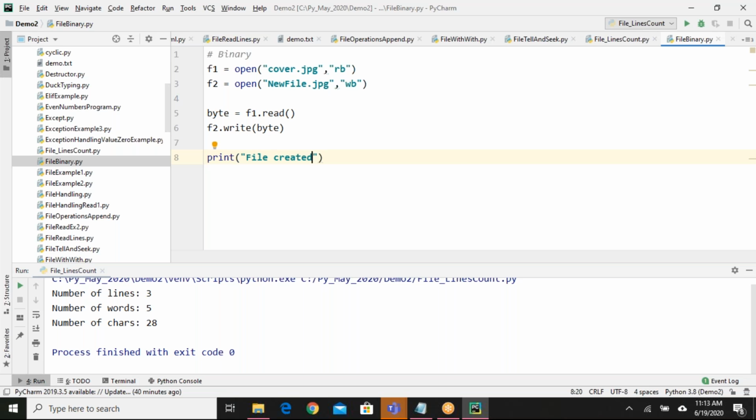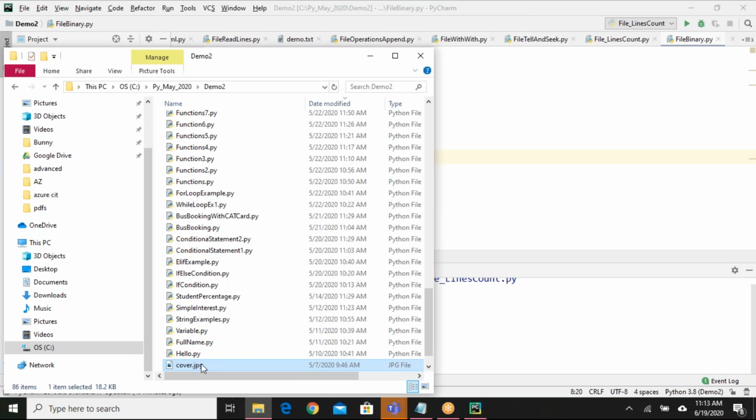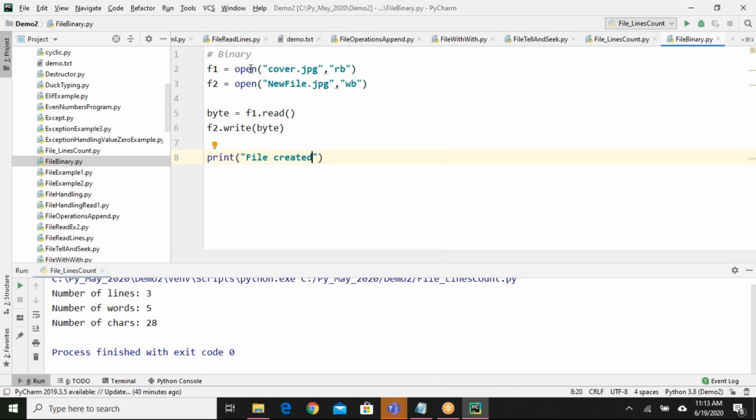We don't do any binary operations now, so you can ignore this. One simple example I'm showing: I have one file called cover.jpg, available under this demo2 folder. I'm opening that and reading the binaries of the file and storing into f1. Next, based on the binaries, I want to create another file. I'm reading the binaries with f1.read and storing into one variable called byte. And I'm saying f2.write that byte.